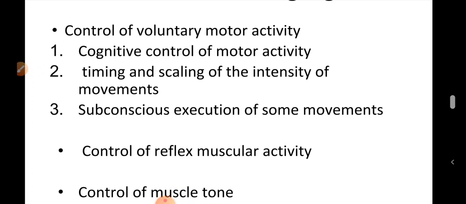Also, basal ganglia subconsciously execute some movements during the performance of trained motor activities, for example skilled activities.